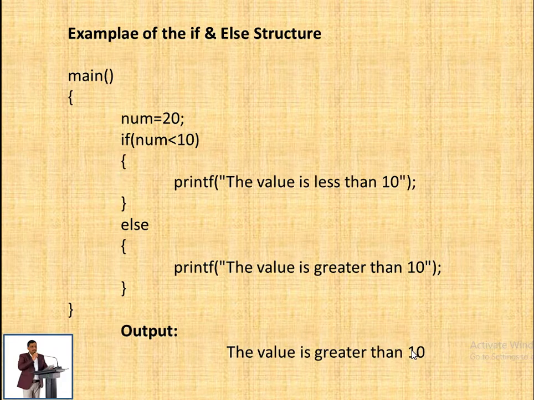Now look, when we see this example, here we have initialized num equals to 20, and if num less than 10, the condition is false. The condition is false because the value of num equals to 20 and we are comparing that 20 with 10, and hence that condition is false, means it will return a false value, and that's why the else statement will be executed, saying the value is greater than 10. So this is the illustration of the program.